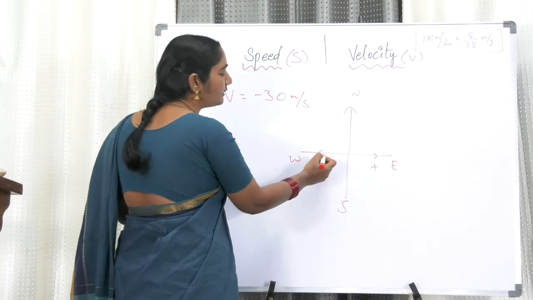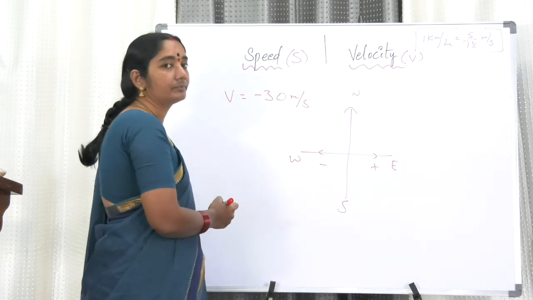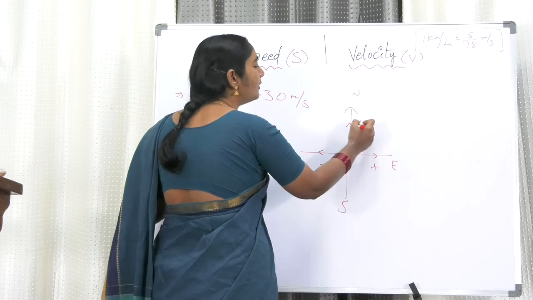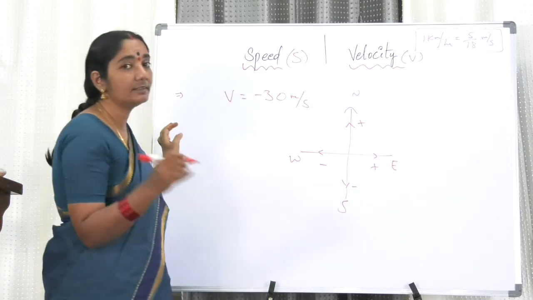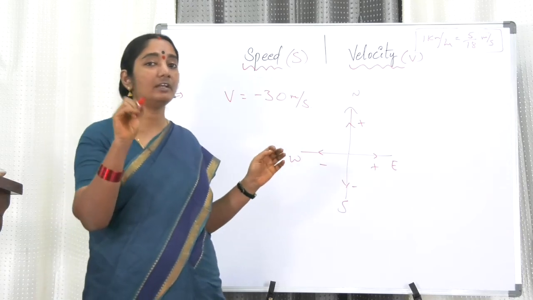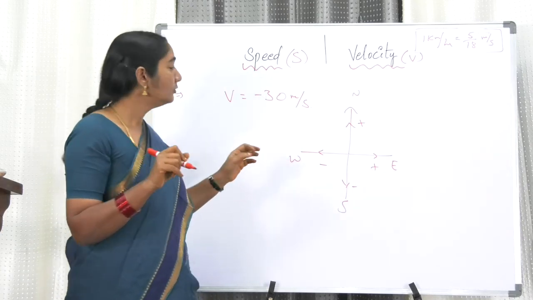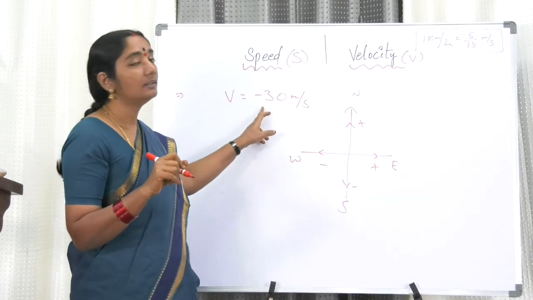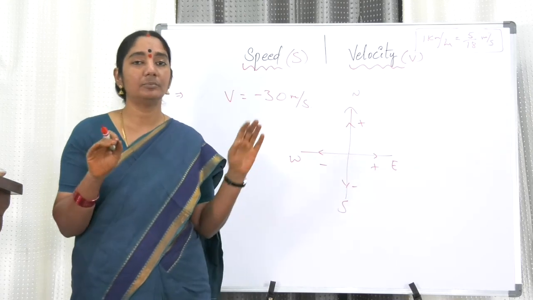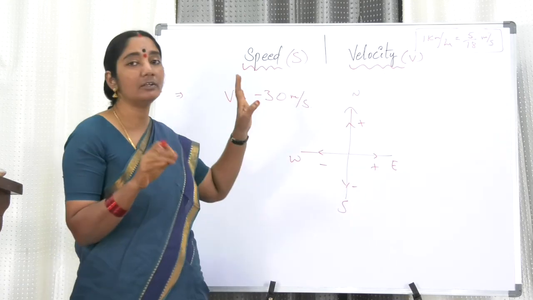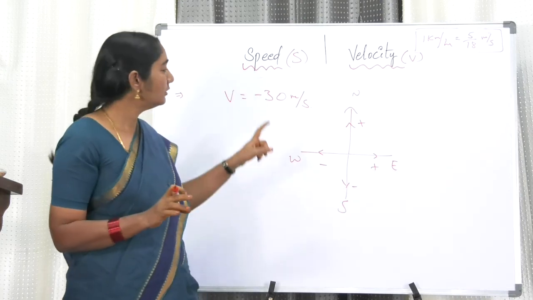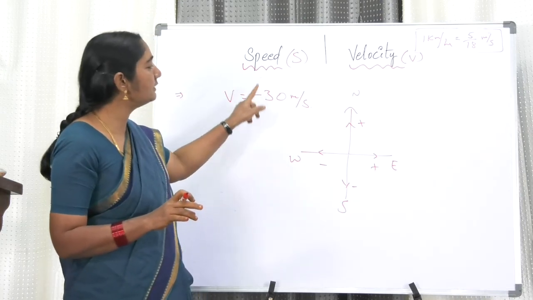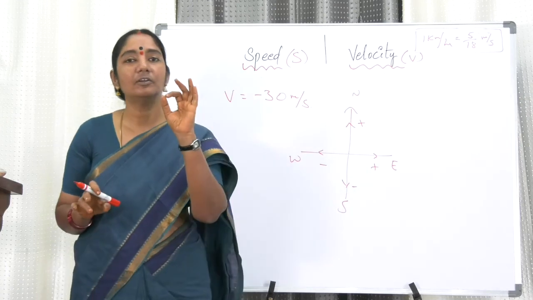If you are going in this direction, we will take it as negative. If you are going north, we will take it positive. If you are going in this direction, we will take it negative. So my dear friends, minus means definitely it is giving the direction. So this quantity cannot be speed, because in speed we don't talk about the direction. So the symbol given as negative means definitely it is a velocity.